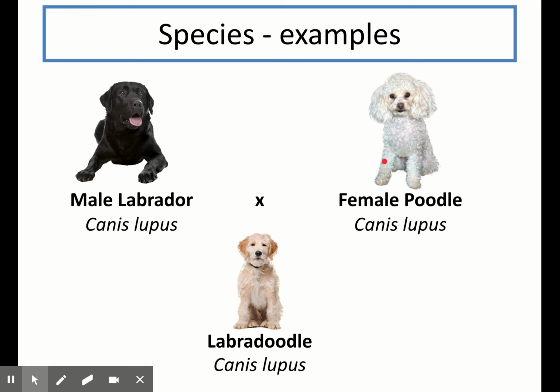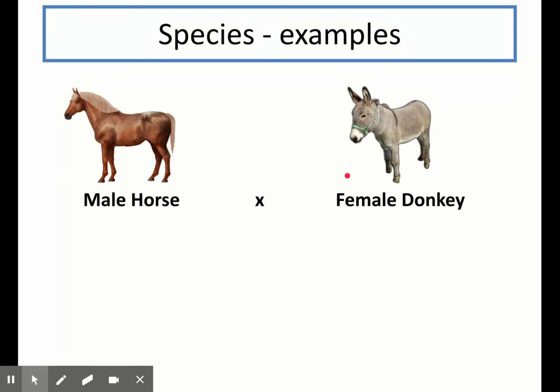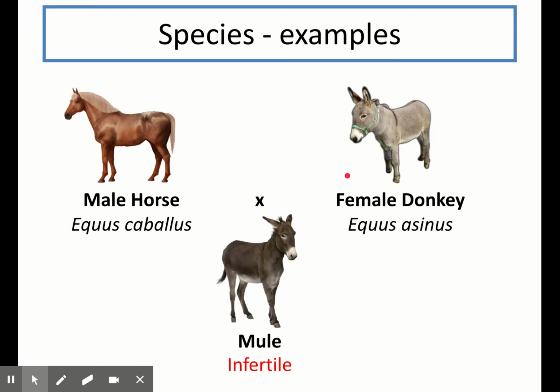They're both dogs. So one thing to remember here is that these are different dog breeds, and breeds are not the same thing as a species. Otherwise, if we tried to interbreed these two dogs together, they wouldn't be able to interbreed, or they would have produced an offspring that was infertile and couldn't produce its own offspring. So here's an example of that happening. In this example, we're crossing a male horse with a female donkey, and this produces a mule. So although they could interbreed together, the mule they produce is infertile, and this means that the horse and the donkey are not the same species, as they couldn't produce fertile offspring.